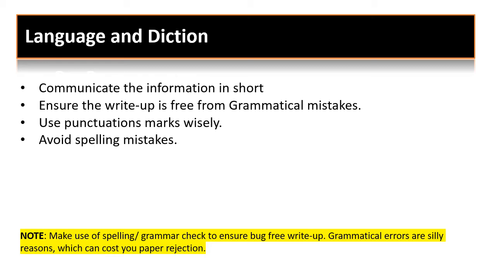Fourth point says that avoid spelling mistakes. We already covered this in the second topic. Sorry, the second point, spelling mistakes are not an excuse for anyone, because it is something that we are adhering to the language, and it's a very silly mistake to make. So these are the four important points to understand before we actually start thinking about writing a paper.